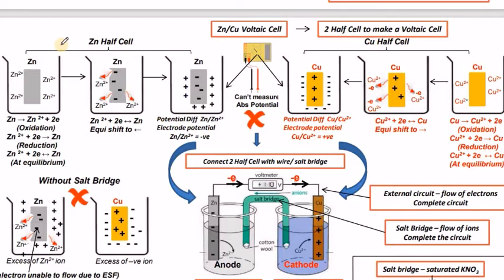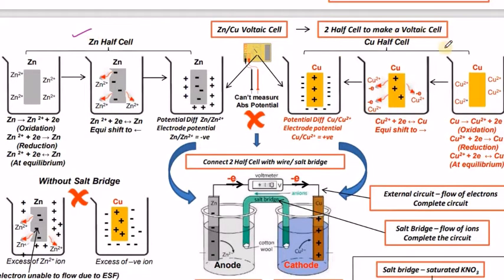How is it possible? See, we have the zinc electrode, the zinc half cell, and the copper half cell. There are two half cells to make a voltaic cell. So to prepare a voltaic cell, the necessary and sufficient condition is two half cells. In one half cell an oxidation should take place, in the other half cell a reduction should take place. Then what will happen? A cell reaction is possible there.